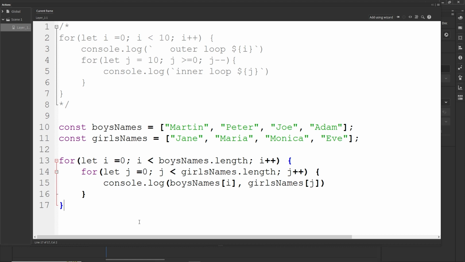And basically this is it. This is like a for loop inside of the for loop. And in the next video, I am going to show you how you can use this for loop inside of the for loop to generate the pack of cards. Because I'm going to have one array which is going to have all of the values 2, 3, 4 up till Jack, Queen, King, and Ace. And in here I am going to have all of the suits, diamonds, hearts, and so on. And then I'm going to create this for loop inside of the for loop to create all of the cards. Maybe right now you can do it by yourself, I don't know, but that's for the next tutorial. But in this tutorial I wanted to show you something like this.